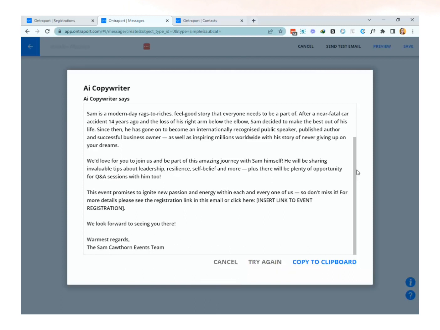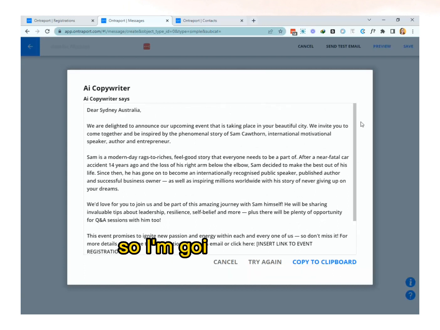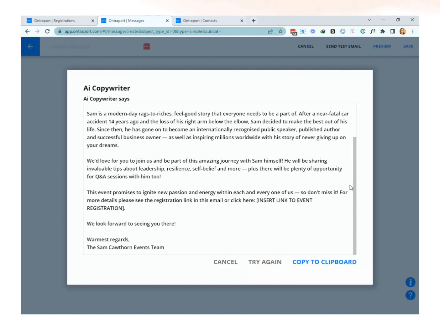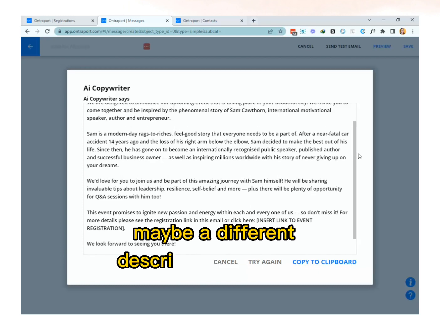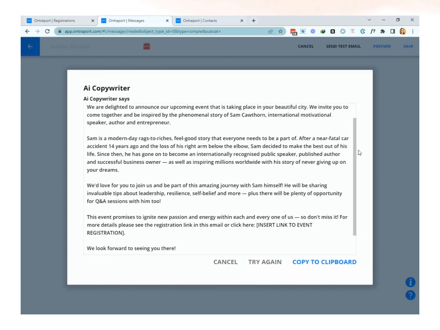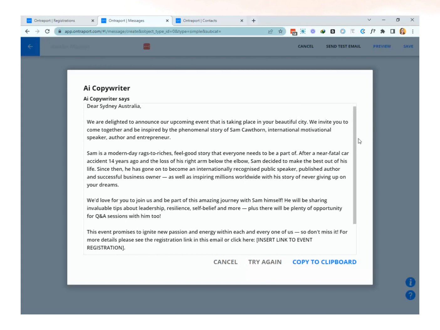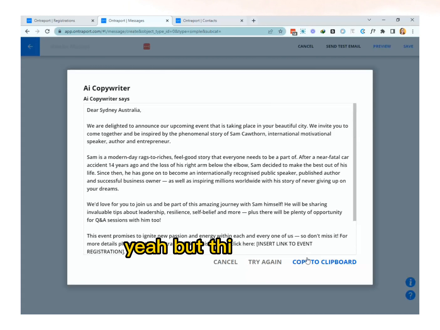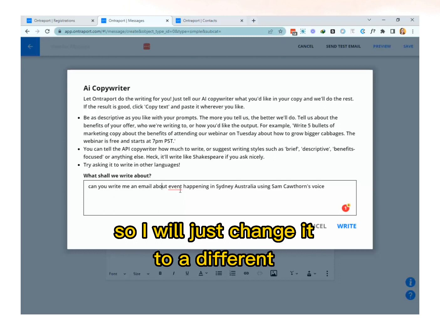Why not? And I'm not happy with what I currently have, so I'm going to ask a different one. I wanted it to be in a different message, maybe a different description that I can use here, so I can send it as an invite to everyone in Sydney. But this one is cool. You can still use it, but I'll just discard it and then try again. So I will just change it to a different description.